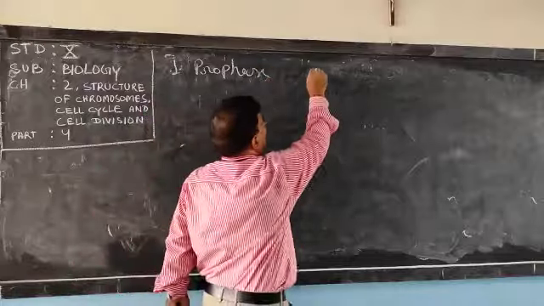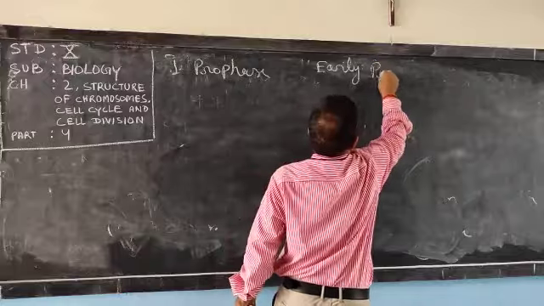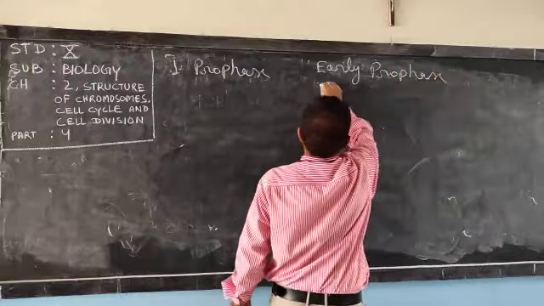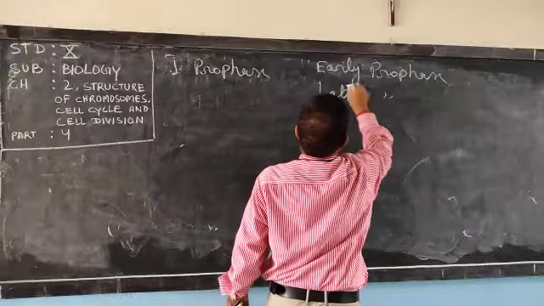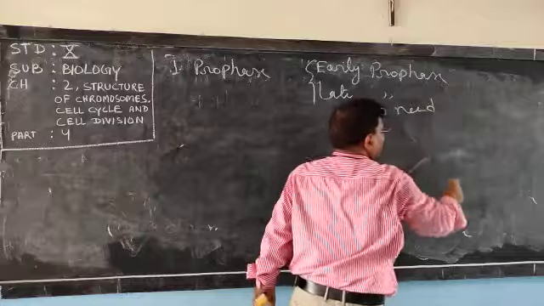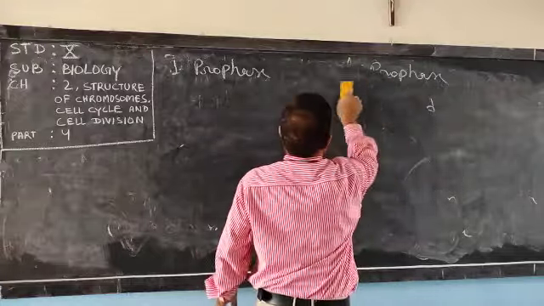Don't go into early and late. No need. So don't see this. Only go to the prophase.